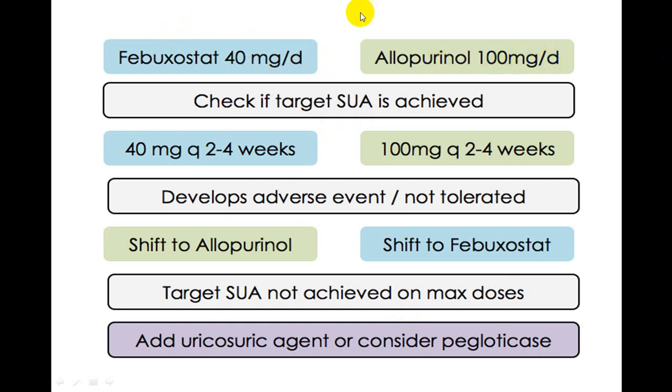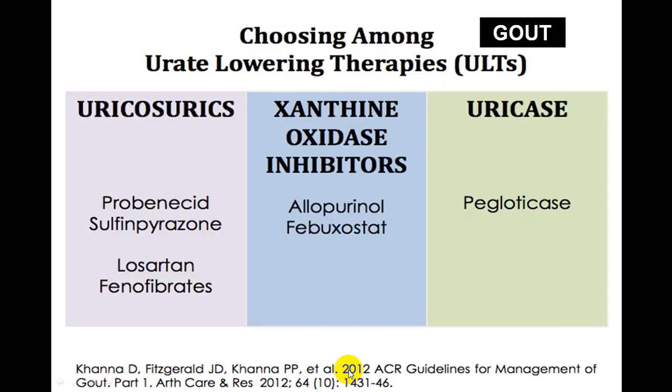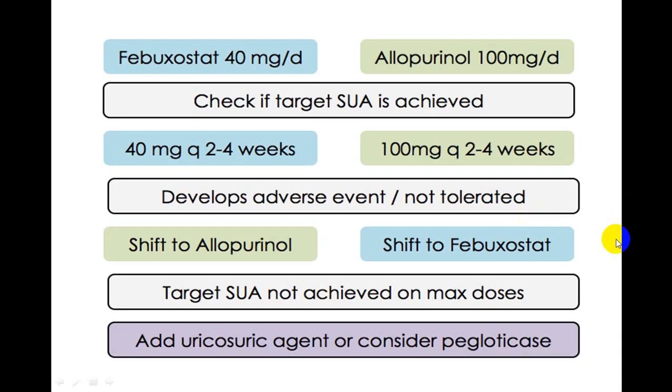Allopurinol 100 milligram; you can interchange from allopurinol to febuxostat. Slowly increase the dose and see the target of serum uric acid level, and you can add on another agent like what we call uricase. This is usually not commonly utilized. It is a little costly.